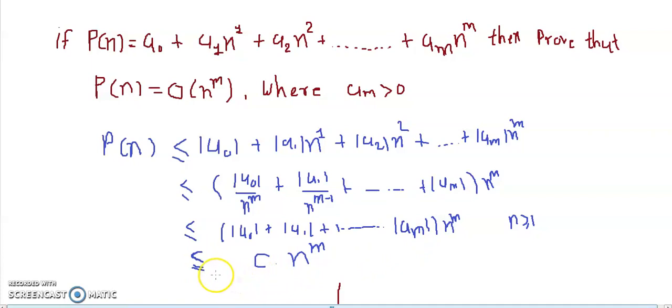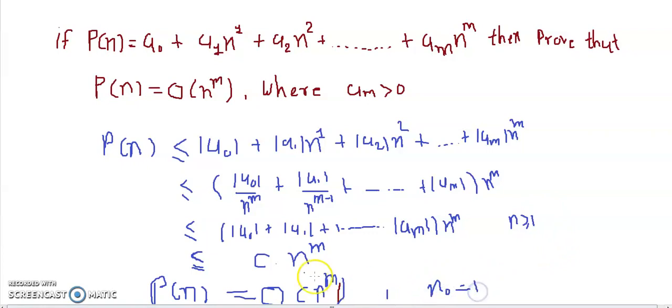So now according to the definition of big O notation, we can say that this P(n) is equal to big O of n raised to m, where n0 is 1. So for n0 equal to 1 and c equal to this positive constant coefficient sum, we can say that P(n) is equal to big O of n raised to m.